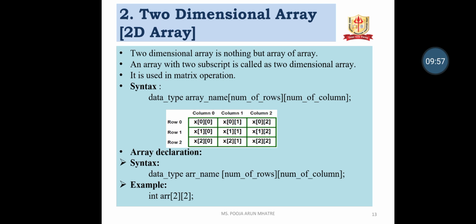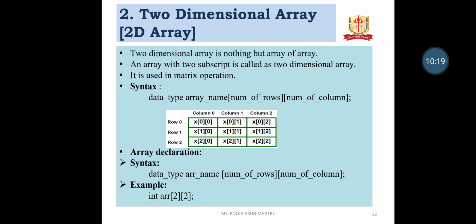Two-dimensional array. The two-dimensional array is nothing but an array of arrays. An array with two subscripts is called a two-dimensional array, or 2D array. It is used in matrix operations.